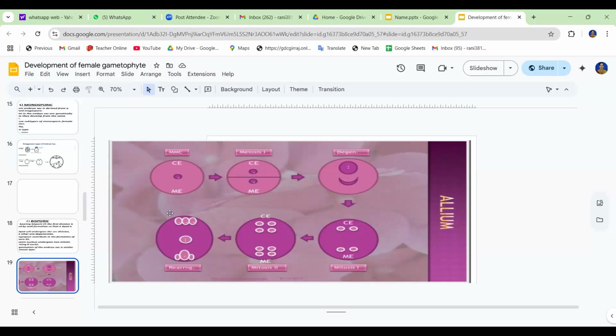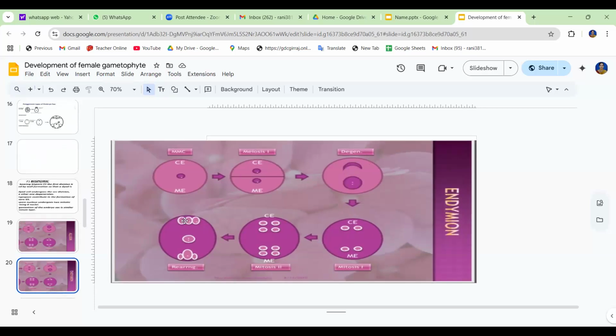This is the Endymion type. This type of embryo sac was reported for the first time in Endymion hispanicus.